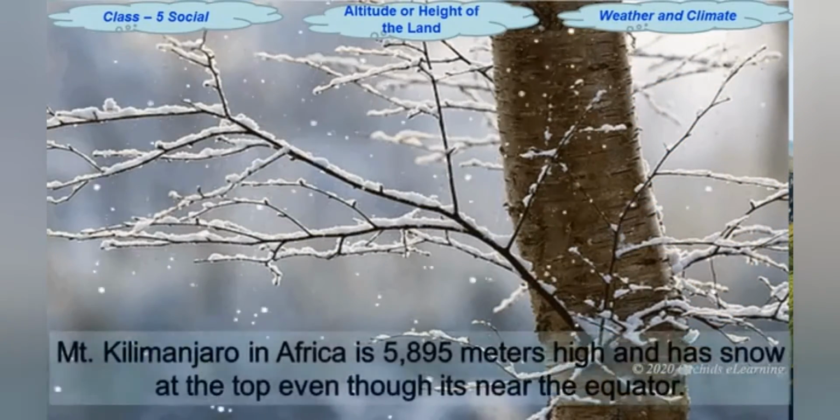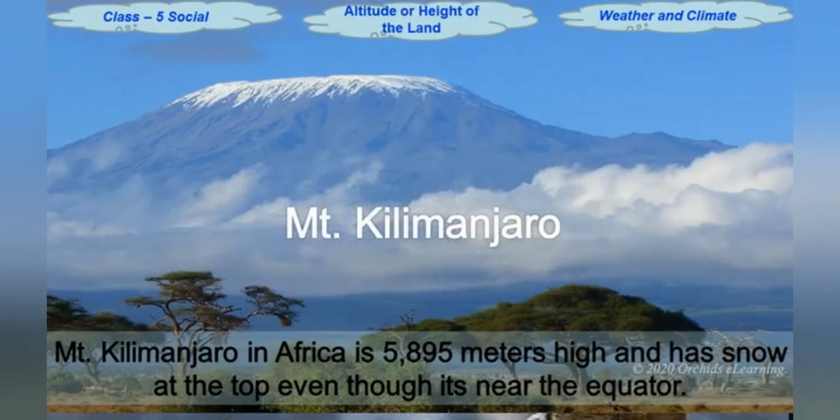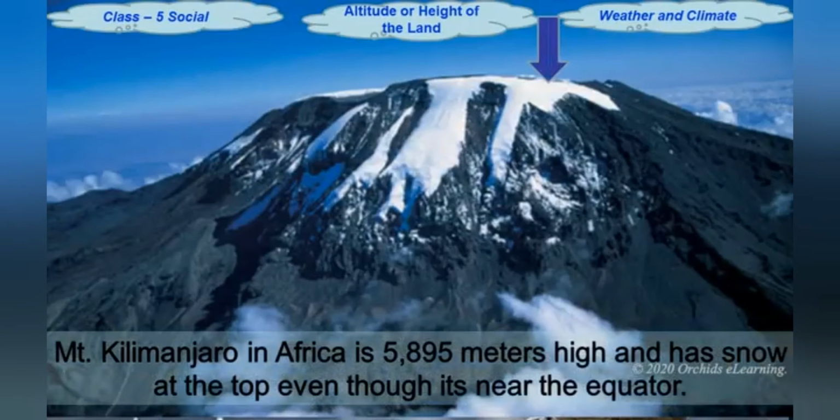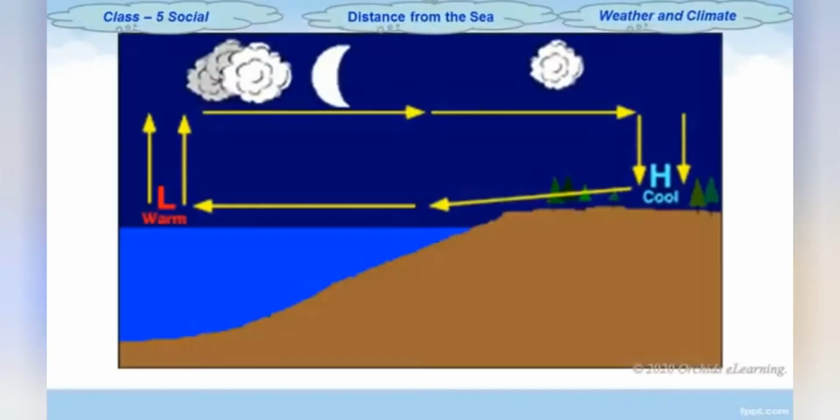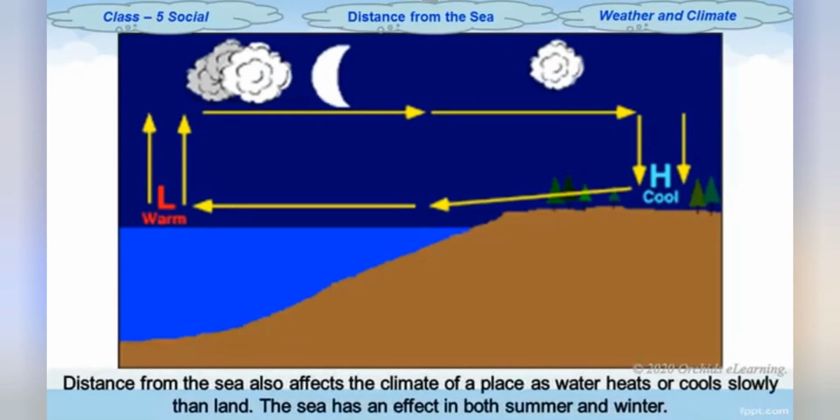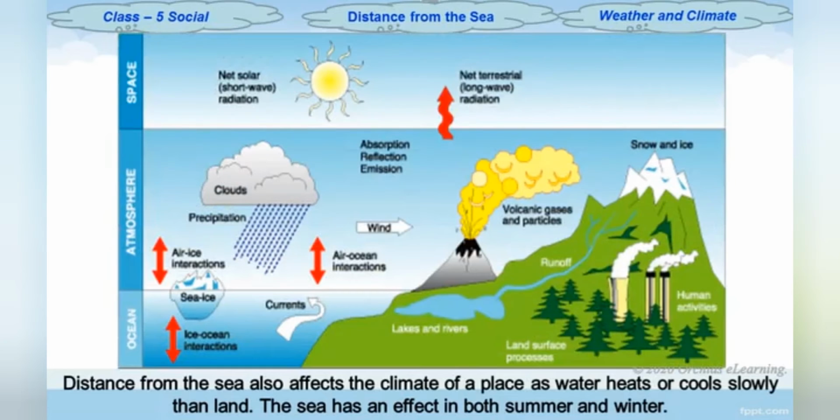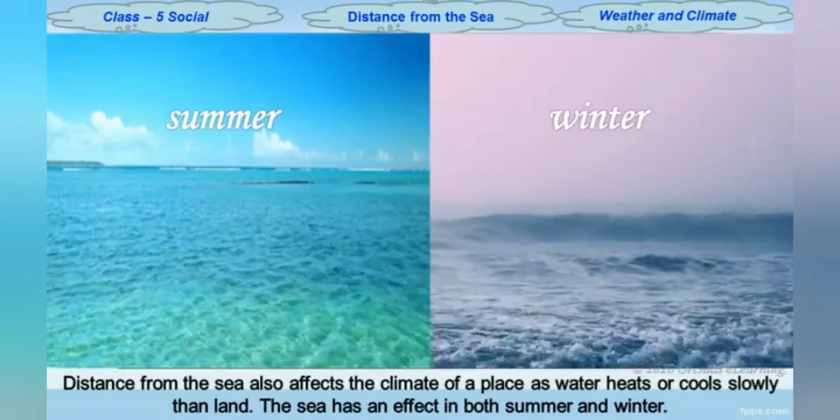Mount Kilimanjaro in Africa is 5,895 meters high and has snow at the top, even though it is almost on the equator. Distance from the sea also affects the climate of a place, because water heats or cools more slowly than land. The sea has an effect in both summer and winter.